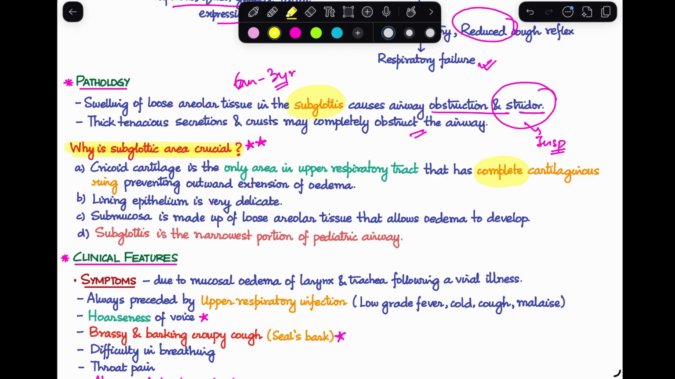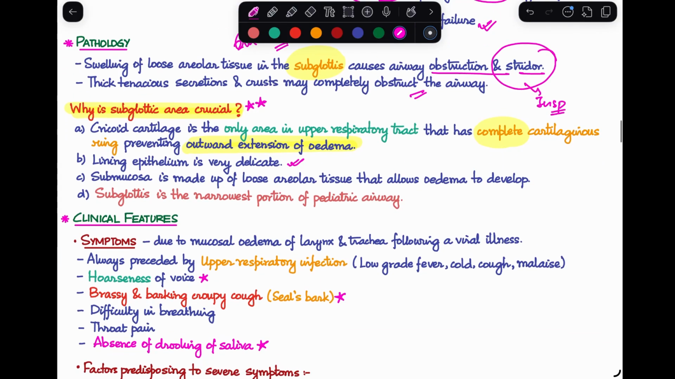Because it is a complete ring, it prevents an outward extension of the edema which develops in the region. Also, the lining epithelium in the subglottic region is quite delicate, and the submucosa is made of very loose areolar tissue that easily allows edema to develop. So, these are some important anatomical features that you need to know.